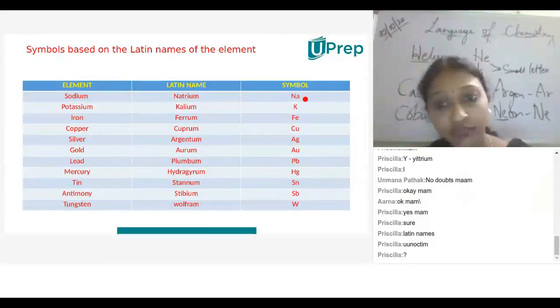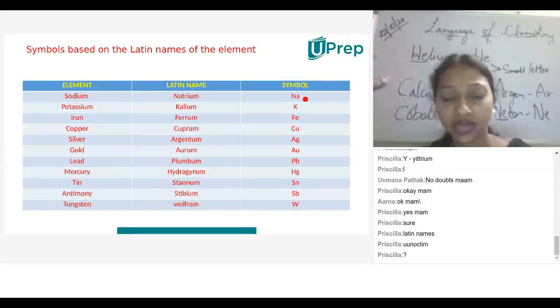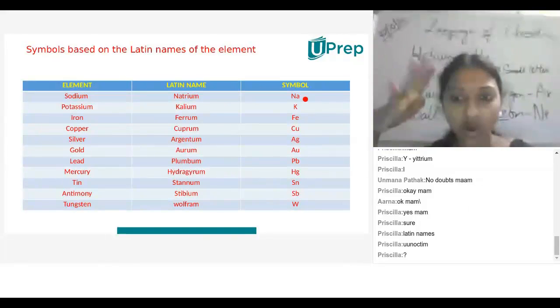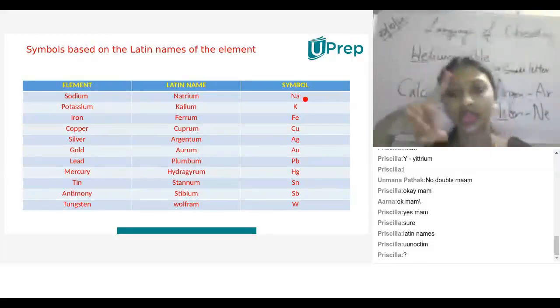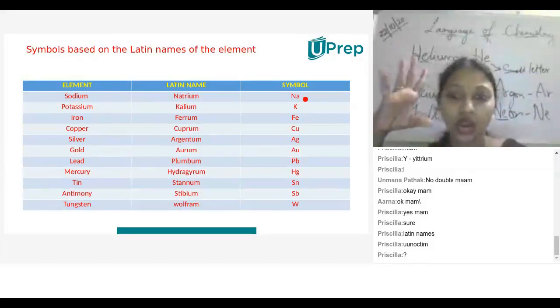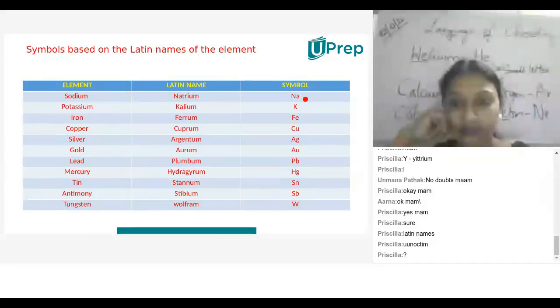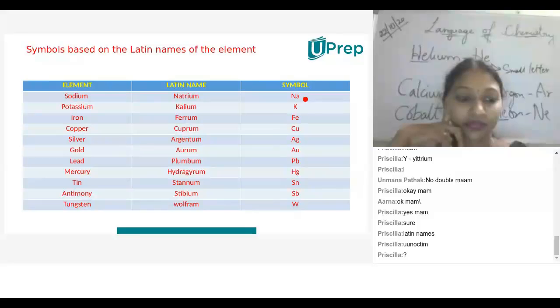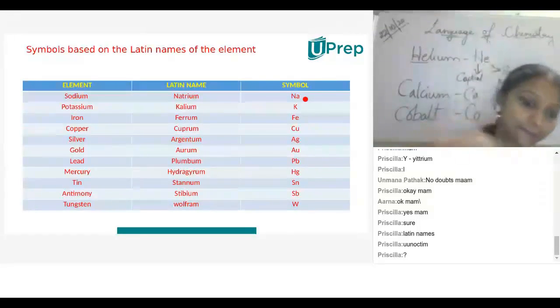Maybe with upcoming elements, if the research continues, there may be. But at present, what we are learning is only one letter, two letter or three letter, not four letters. Is it clear? Yes, ma'am.